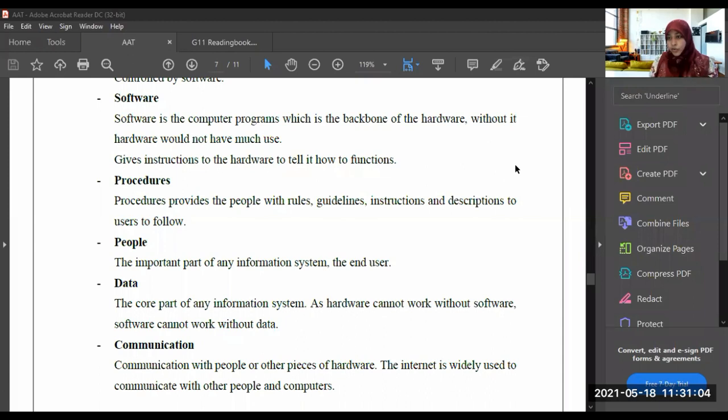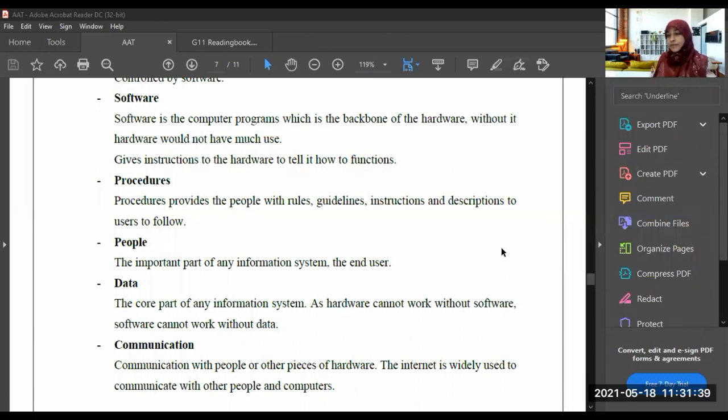For example, if you are using a computer, there are guidelines on how to use this computer. If you are using a telephone or a smartphone, there are guidelines to use the smartphone. Understood? So the guidelines, the instructions, the descriptions, the rules given to the users to follow are the procedures. Now you understand what a procedure is.